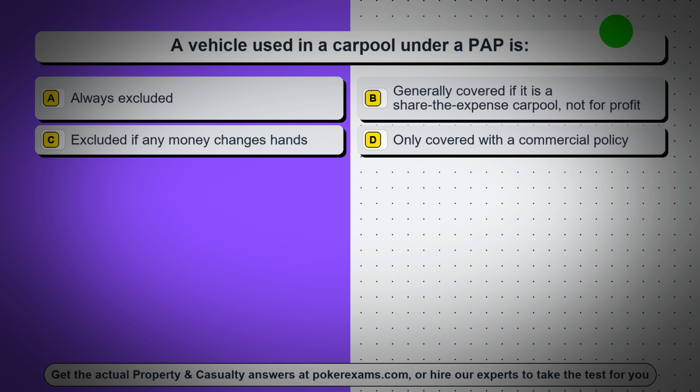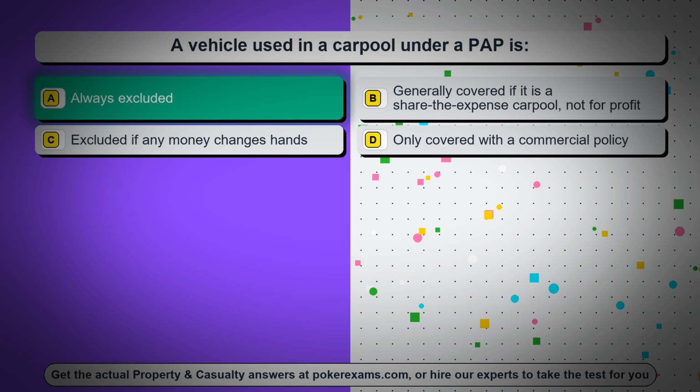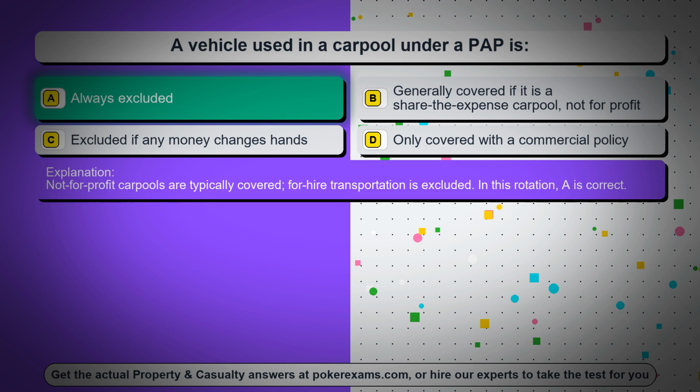Question 15. A vehicle used in a carpool under a PAP is: Option A, always excluded. Option B, generally covered if it is a share-the-expense carpool, not for profit. Option C, excluded if any money changes hands. Option D, only covered with a commercial policy. The correct answer is option A, always excluded. Not-for-profit carpools are typically covered; for-hire transportation is excluded. In this rotation, A is correct.